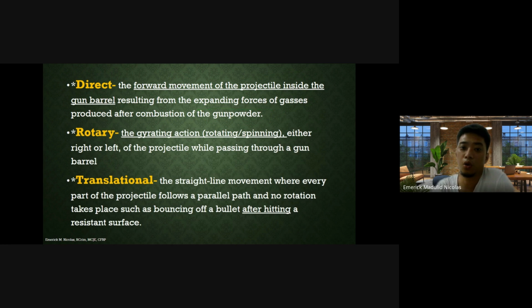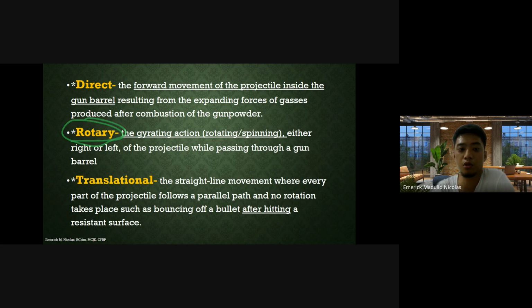The phenomenon of burning gunpowder we call deflagration. After this initial forward movement of the bullet, the next thing will be the rotary motion.